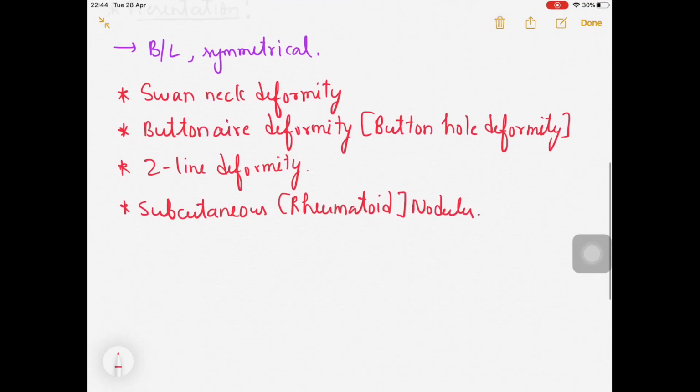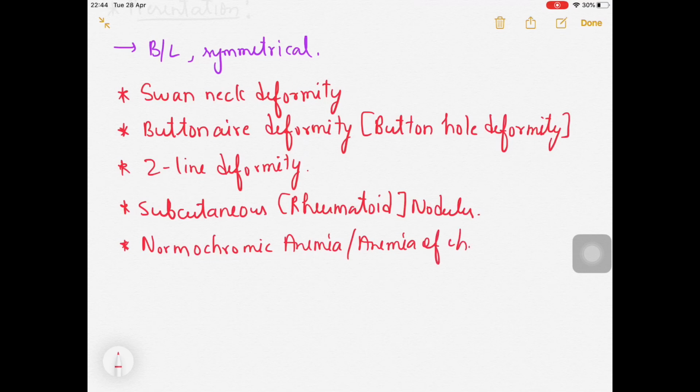If these nodules occur in the skin, we call them subcutaneous nodules. If they occur in the lungs, we call them pulmonary nodules, and they will cause lung problems. They might also cause problems in the heart. In the hematological section, there can be anemia, a normochromic anemia or anemia of chronic disease.